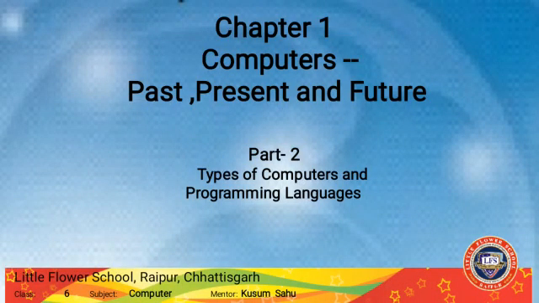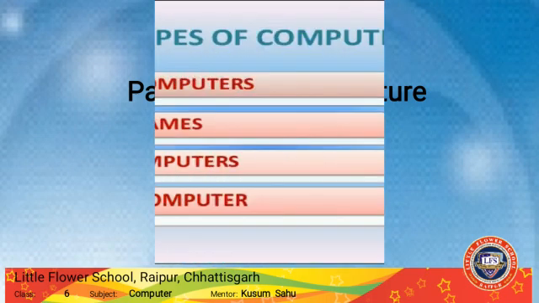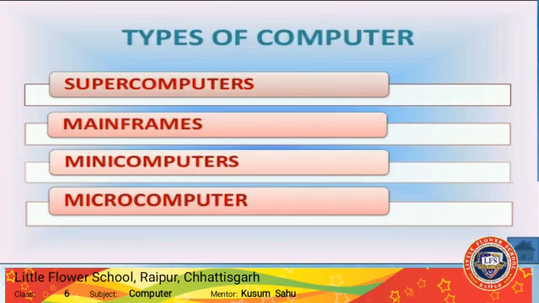Hello student. In part 2 of chapter number 1 we will learn about types of computers and different programming languages. So first we will learn about the different types of computer. There are four types of computer, that is supercomputer, mainframe computer, minicomputer and microcomputer. Now we will learn it in detail.